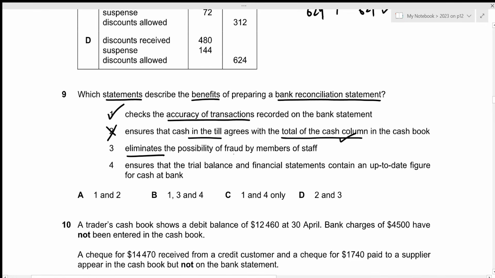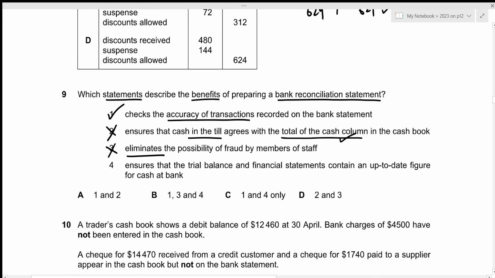Then, eliminates the possibility of fraud by members of staff. This is incorrect because the bank reconciliation statement only reconciles the transactions that have been missed in our cash book and the transactions that have been missed in our bank statement. But it does not ensure that any fraud will be detected, right? So statement 3 is also incorrect.